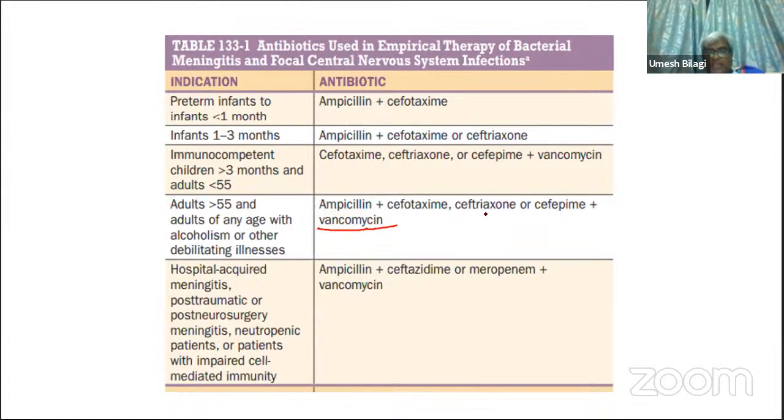Otherwise, vancomycin and ceftriaxone is to cover Streptococcus pneumoniae actually, or Neisseria. Hospital acquired, you may be dealing with staph, so that's the reason. For Pseudomonas, meropenem is added here, apart from ampicillin, ceftazidime, or meropenem or vancomycin.